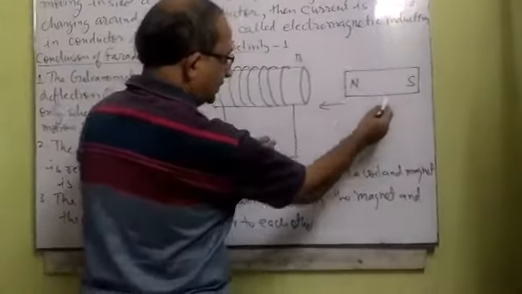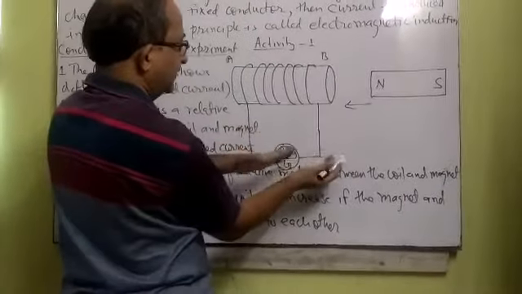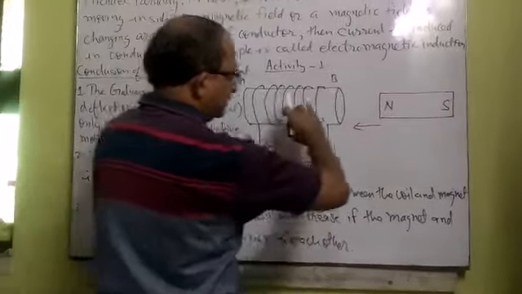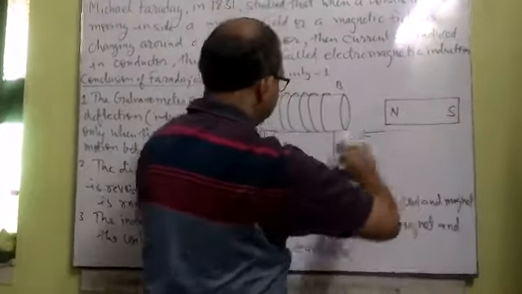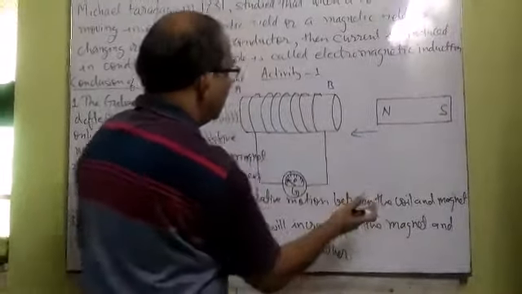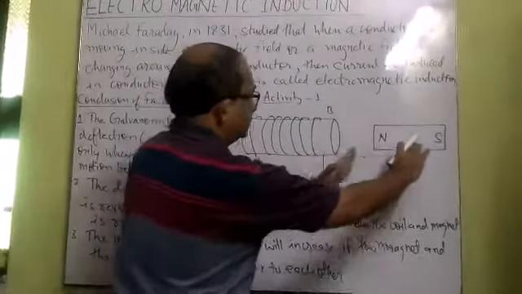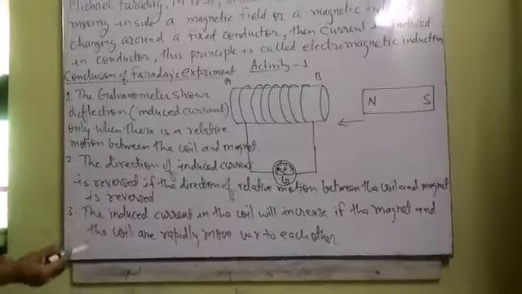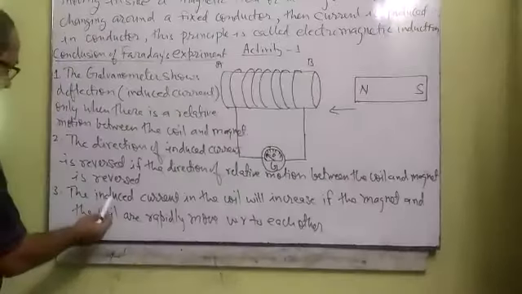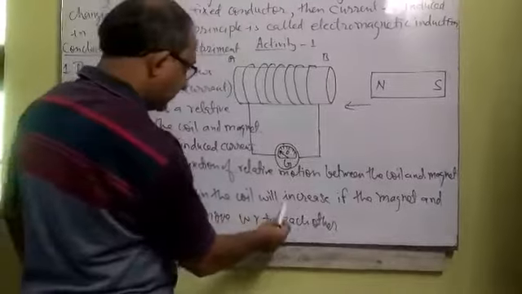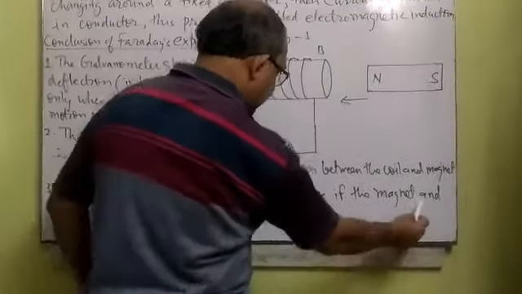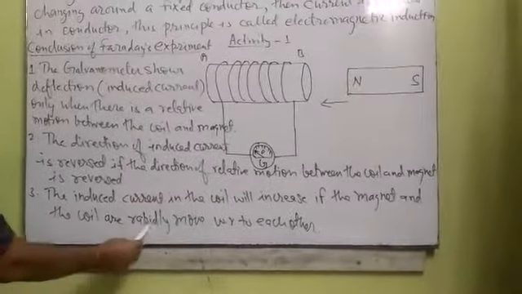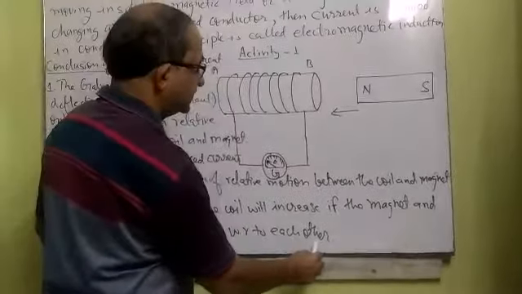While taking this north pole near the coil, the deflection is towards the left side. When we take it away from the coil, the deflection is to the right side. Or we can move the coil towards the north pole, or take the coil away from the north pole. In both conditions, the direction of current will be reversed. Third point, the induced current in the coil will increase if the magnet and the coil are moved rapidly with respect to each other.